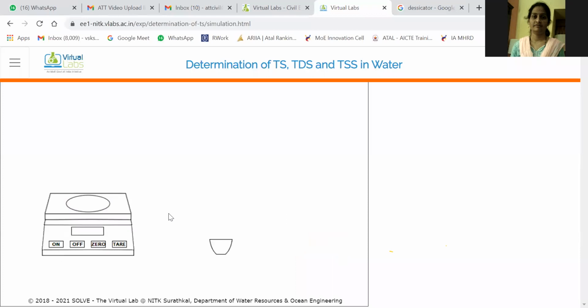Weight measurement साठी काय लागतं आपल्याला? Weighing balance. So they are asking me to click on the button on. I clicked it. Okay. Now this is the crucible. So first of all, we are performing the experiment to determine the total suspended solids. So for that purpose, crucible. So this is an empty crucible.